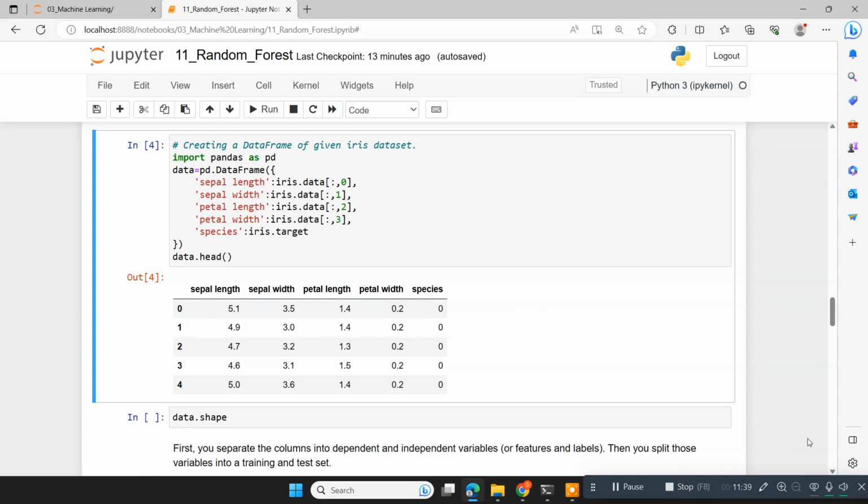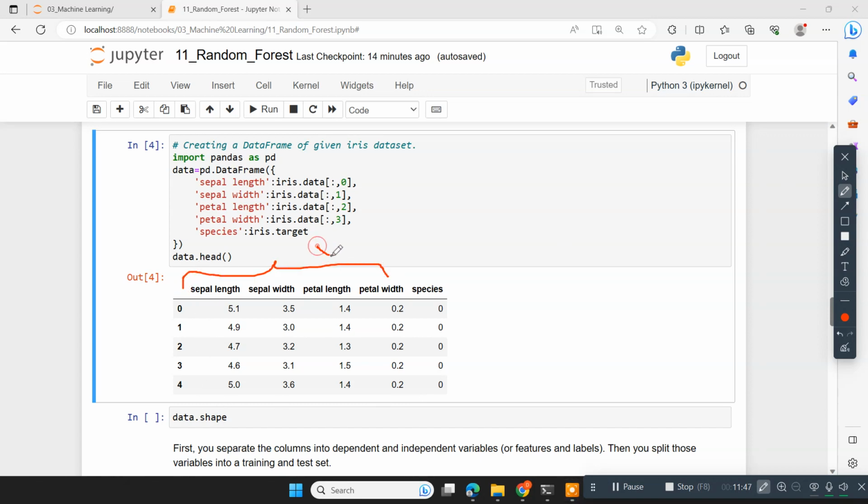What we are going to do next is put this into x. So this is our x, and this is our target variable y. So we have to do data separation, and then split this data into training and testing.